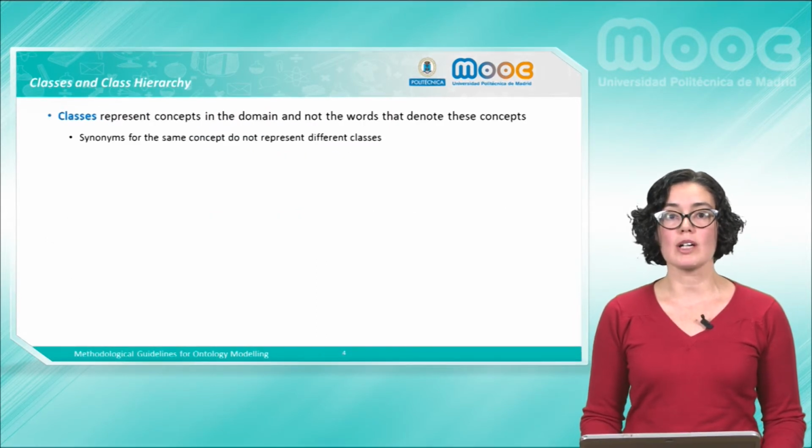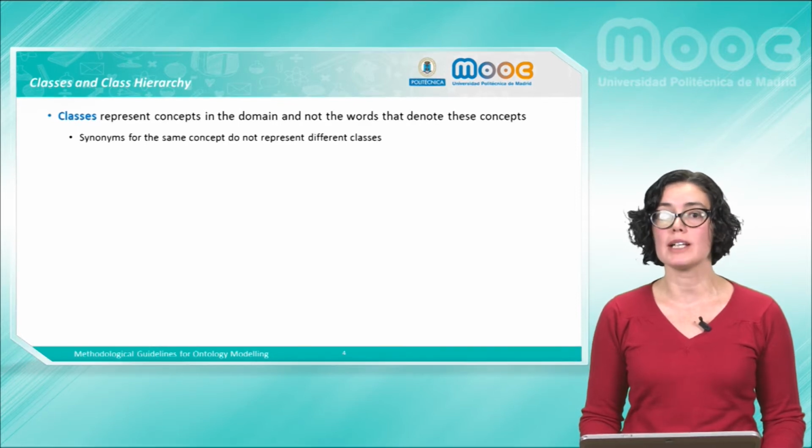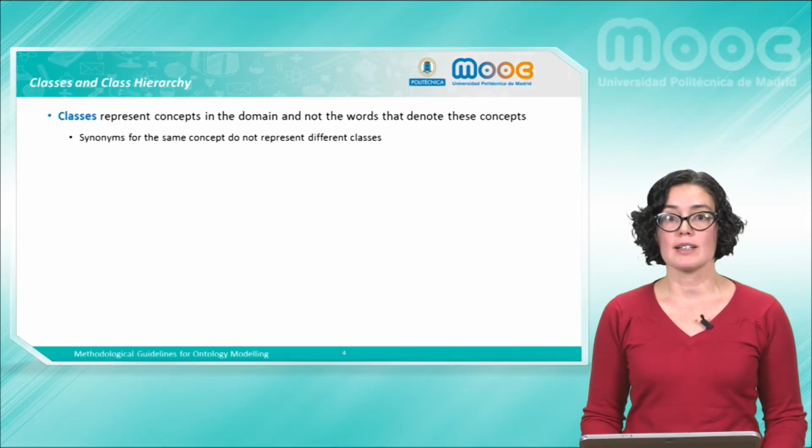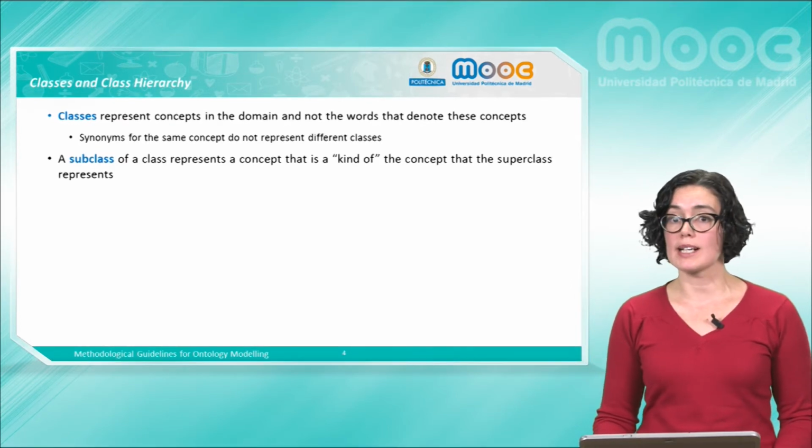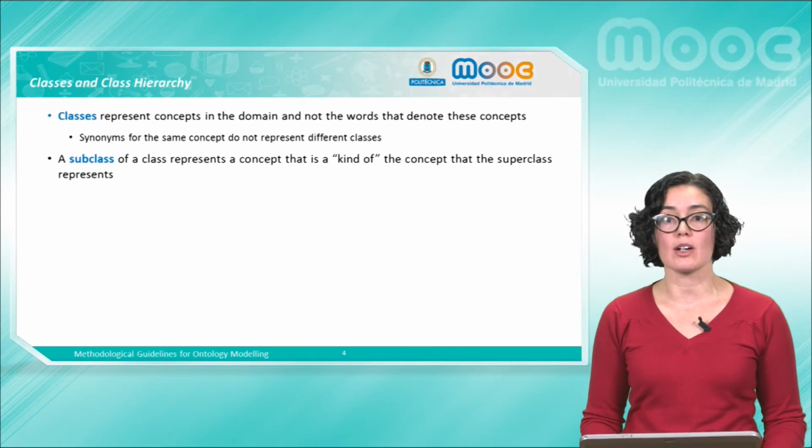Now, let's talk about some considerations to take into account when modeling classes and class taxonomies. It is worth mentioning that classes represent domain concepts and not words denoting such concepts. Thus, synonyms of the same concept do not represent different classes. With respect to class hierarchies, a subclass represents a concept that is a kind of the concept represented by the superclass.